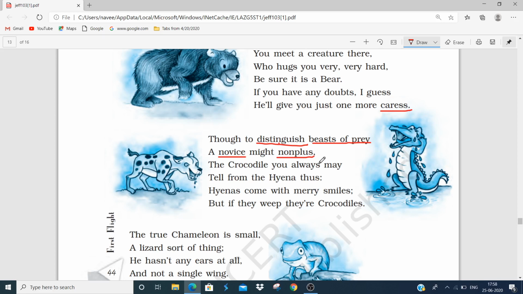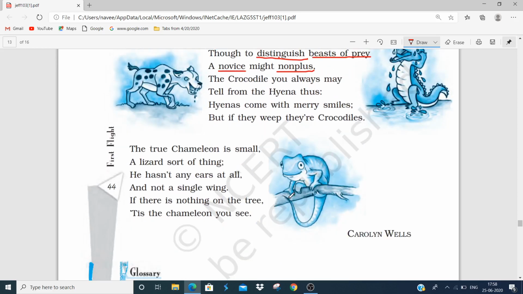The poet says here that for someone who is new to the job of recognizing animals, it will be like a puzzle to recognize animals that hunt other animals for their food. So here the poet tries to help the readers by telling the difference between two animals. He says that hyenas will be smiling, whereas if it is a crocodile, it is always in tears. Both of these animals are dangerous. I hope it is clear.